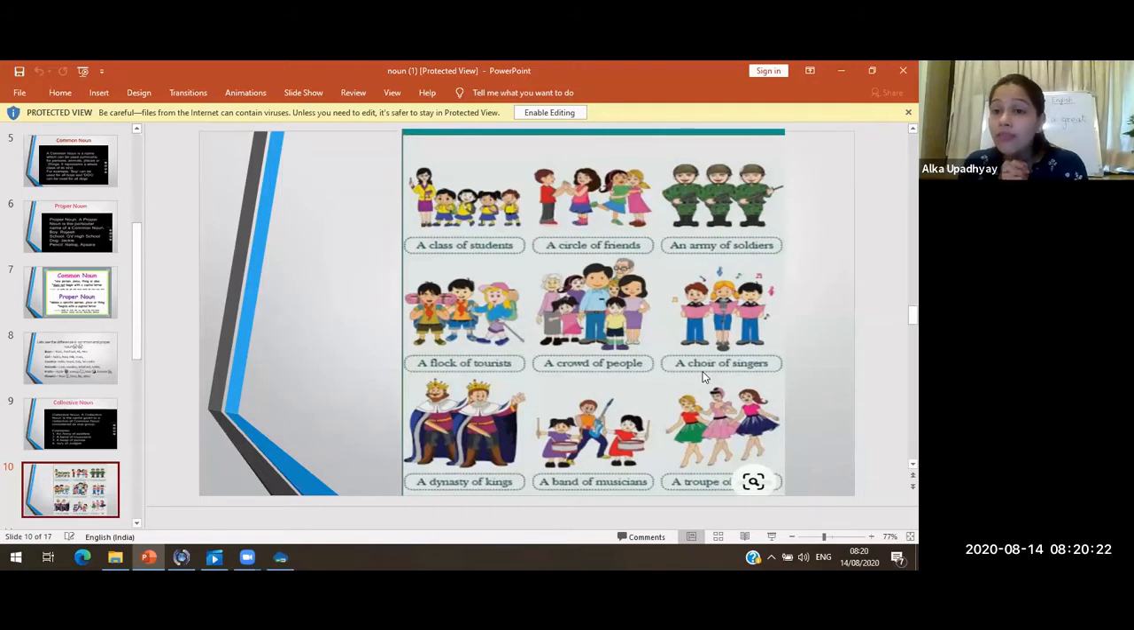Yes. So here we cannot use it for a proper noun. You know why? Because we cannot say a class of Alka, a class of Rashi. No, Rashi is only one. So we cannot use collective noun for a proper noun, because a proper noun is a proper person, one or two, right? We can name them. But here it is a common noun, a common name given to a group of common people. Okay. So this is our third type.